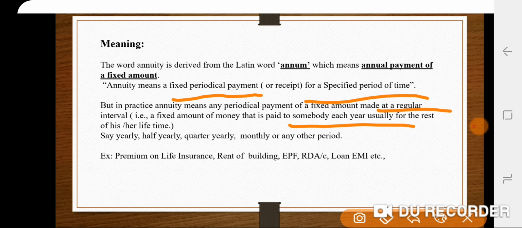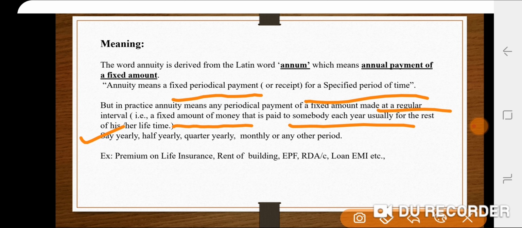We make a regular payment for a specified period of time to get a benefit after the completion of that period. Payment can happen yearly, half yearly, quarterly, monthly, or in any other periods.